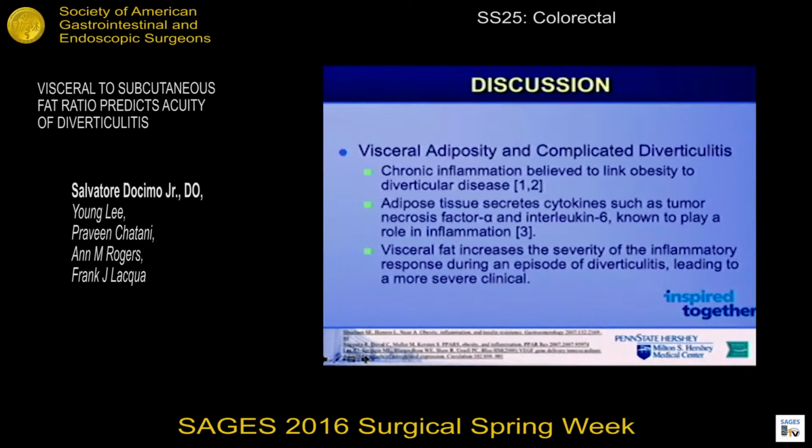And lastly, looking at visceral obesity and complicated diverticulitis, our findings could certainly be explained by the fact that higher levels of visceral fat have been associated with chronic inflammation. Bench studies have shown that adipose tissue is known to secrete cytokines such as tumor necrosis factor alpha and also interleukin-6, which have been shown to play a significant role in inflammation. So certainly it could be demonstrated that visceral fat can play a role in the severity of the inflammatory process for those who have underlying diverticulosis and diverticulitis as well.